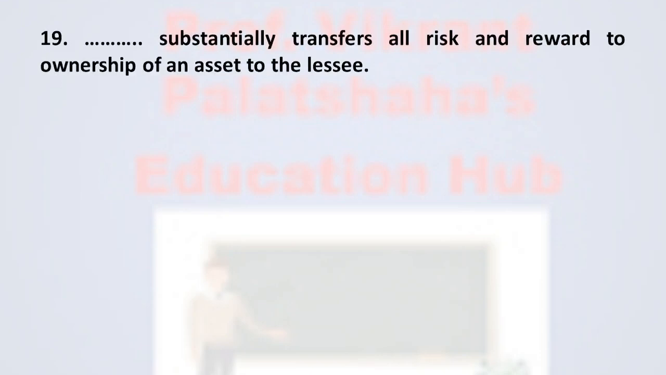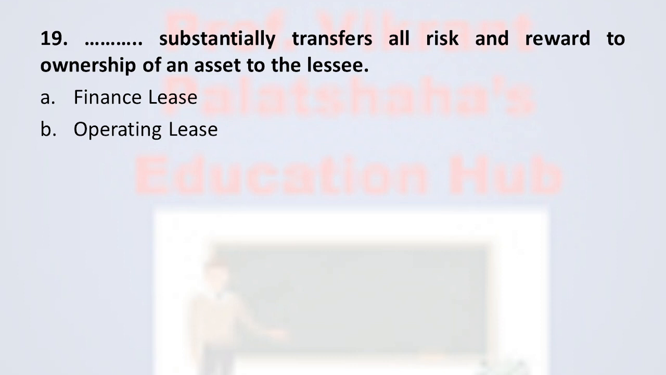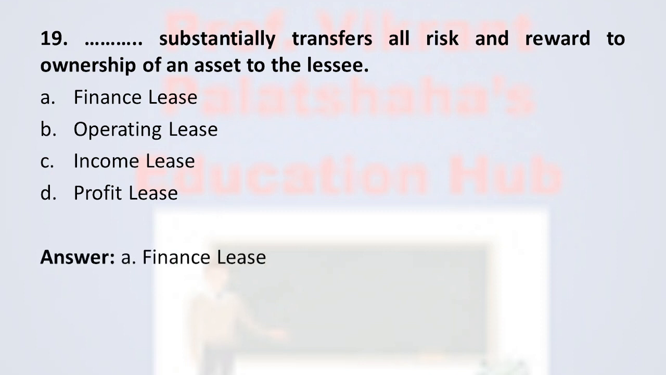Now next one, question number 19. Dash dash substantially transfer all risk and reward of ownership of an asset to the lessee. And the options are: option number A, finance lease. Option number B, operating lease. Option number C, income lease. And option number D, profit lease. And the correct one is option number A, finance lease. In the finance lease, all the risk and reward related to the ownership is transferred into the hands of the lessee, and therefore the correct one is option number A.